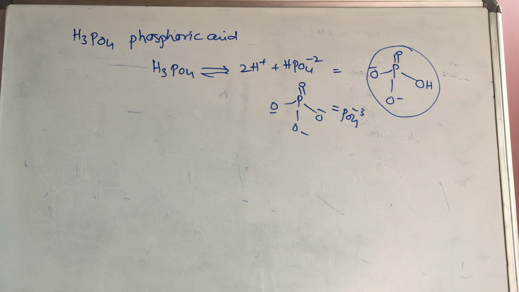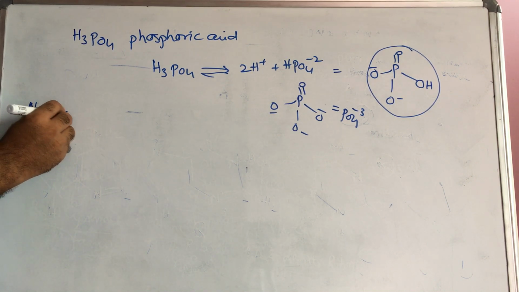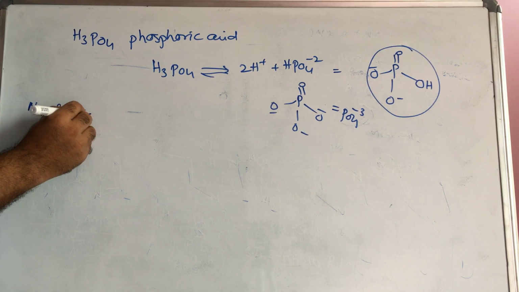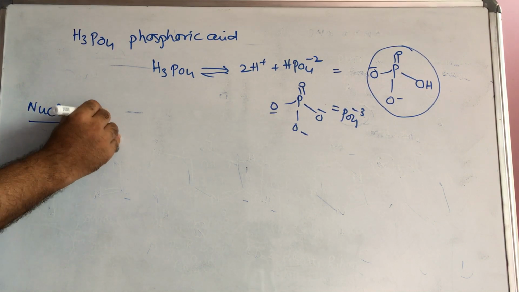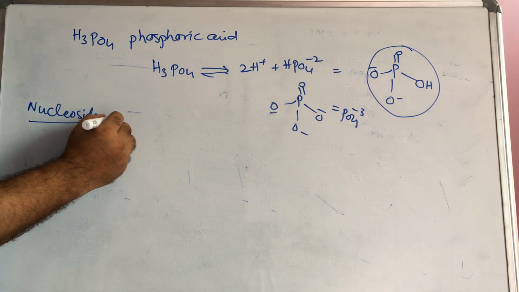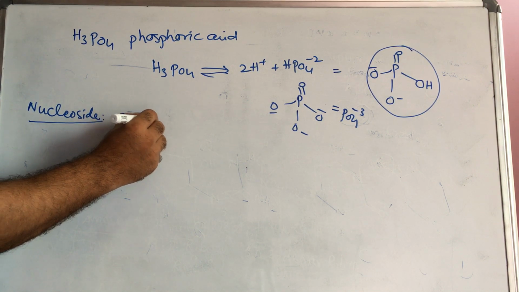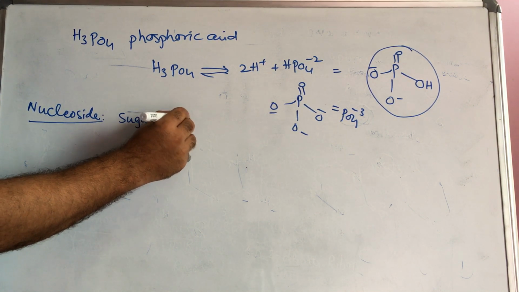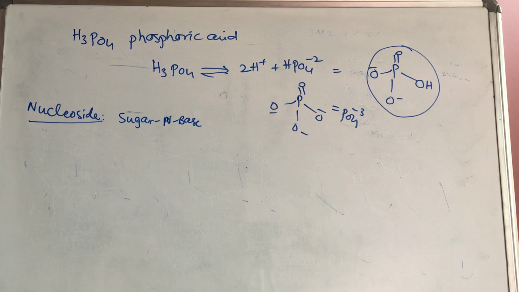All together joined, then we will get the nucleotide. Only sugar and nitrogen base added is called a nucleoside. So now I am discussing the nucleoside. In this nucleoside, what will be there? Sugar and nitrogen base.